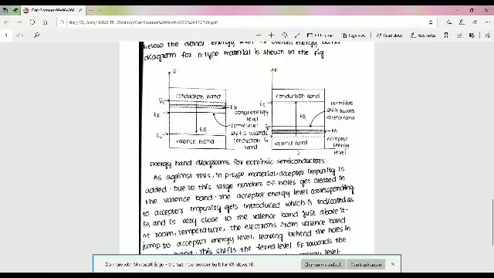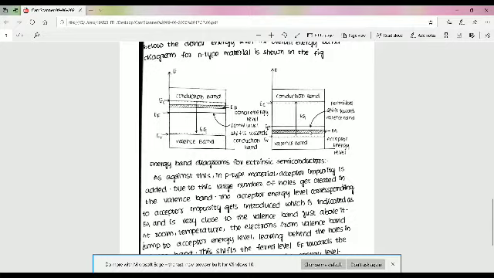At room temperature, the electrons from the valency band jump to the acceptor energy level, leaving behind holes in the valency band. This shifts the Fermi level EF towards the valency band. It lies above the acceptor energy level. This is the acceptor energy level, and EF lies above it.